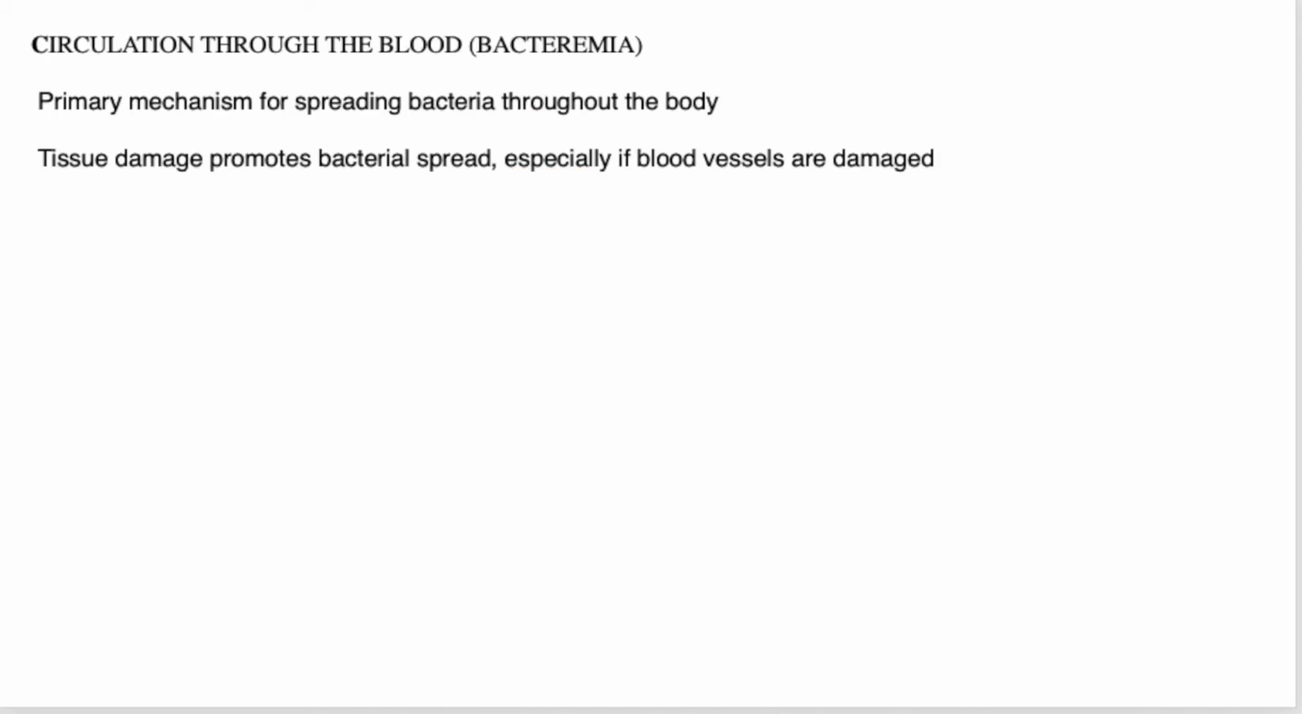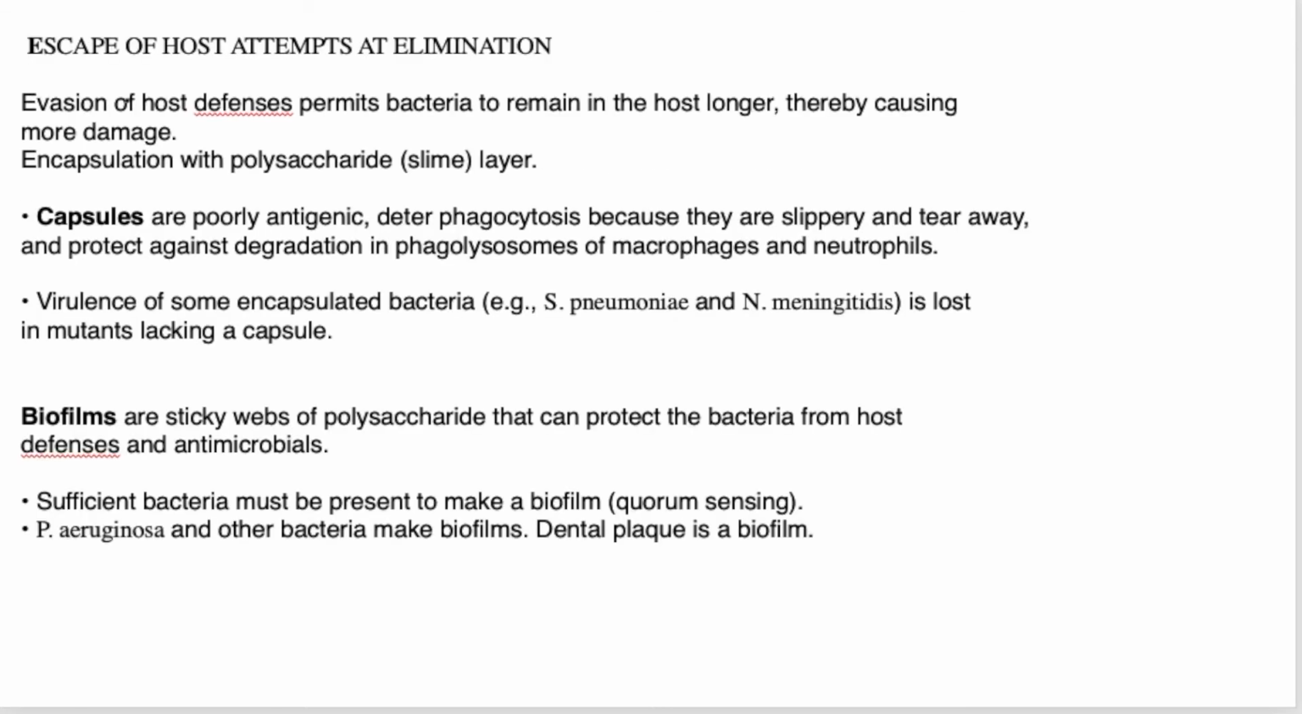Then there is circulation through the blood, that is bacteremia, the presence of bacteria in the circulation. The primary mechanism for spreading the bacteria throughout the body is bacteremia. Tissue damage promotes the bacterial spread. We have seen that tissue damage is in itself a mechanism for pathogenicity, and tissue damage itself leads to bacteremia, especially if the blood vessels are damaged. Then there is escaping the host attempts at elimination, meaning bacteria try to evade the host defense mechanism, which allows them to remain in the host for a longer period of time.